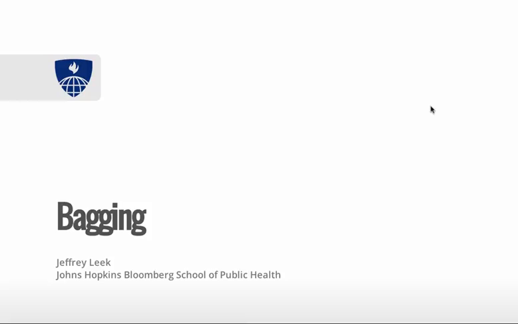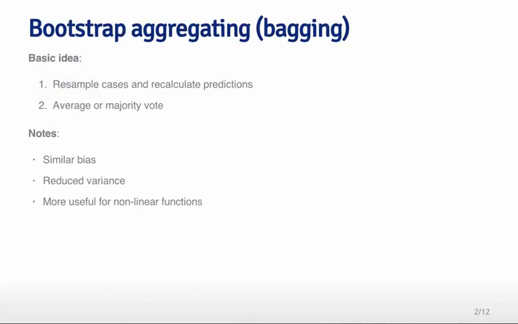This lecture is about bagging, which is short for bootstrap aggregating. The basic idea is that when you fit complicated models, sometimes if you average those models together, you get a smoother model fit that gives you a better balance between potential bias in your fit and variance in your fit. So bootstrap aggregating has a very simple idea.